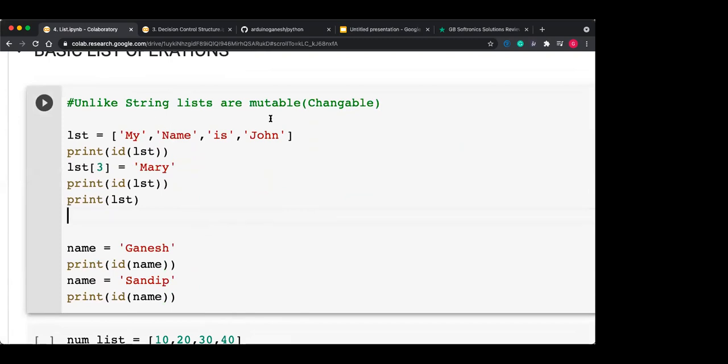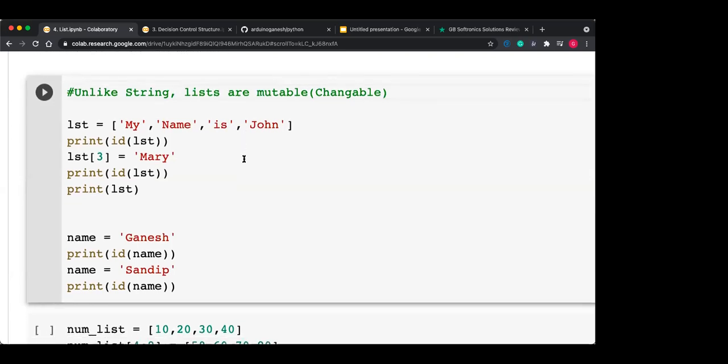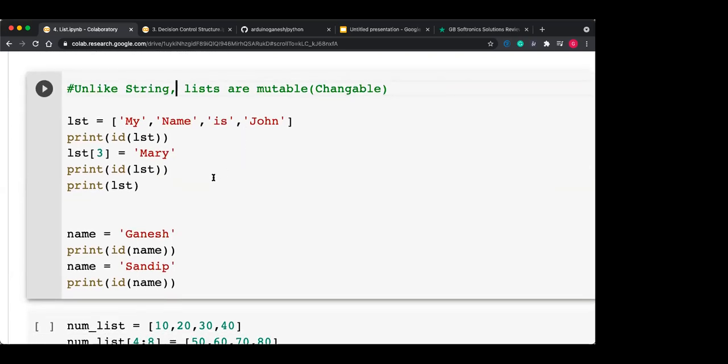Unlike the string, lists are mutable, or we can change them. Okay, so we will see with an example. As we have seen earlier, strings are immutable. We have seen that S1 is equal to hello, S2 is equal to good morning, and we printed the address of S1 and the address of S2, and both we get as different ones. So here also, LST is equal to this, and I'm printing the address of LST.